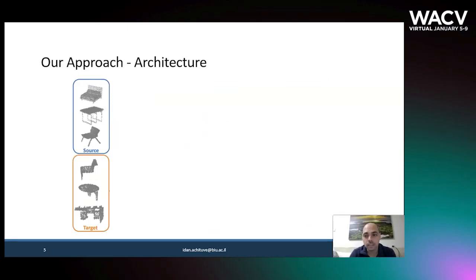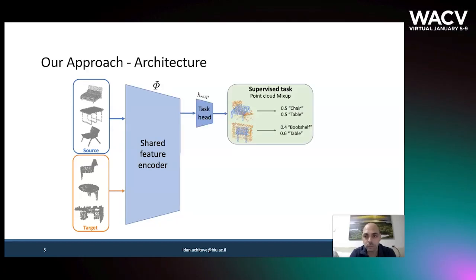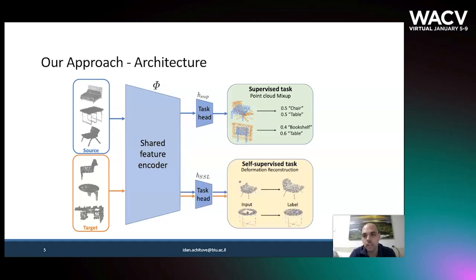Our architecture has a shared feature encoder and two task-specific heads. The first head is for a supervised task on source domain samples, where we introduce a supervised training procedure called point cloud mixup, PCM. The second head is for a self-supervised task that can be applied to both domains. Here we introduce a new SSL task called Deformation Reconstruction, DefRec. We now describe these two components.